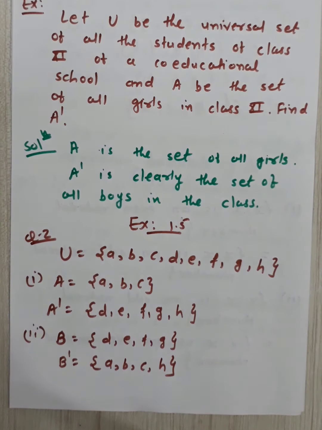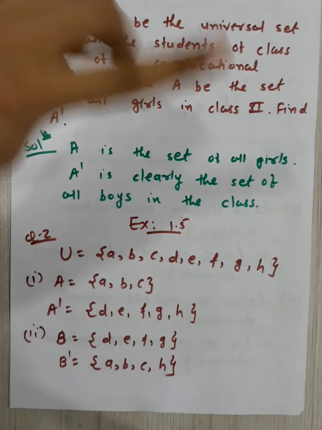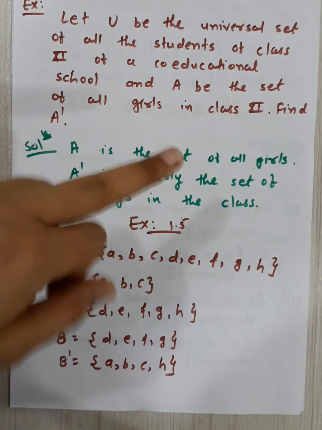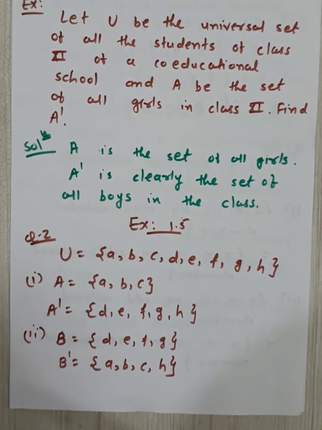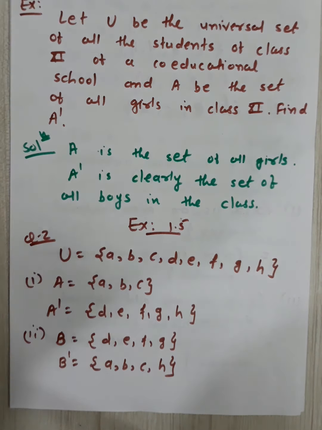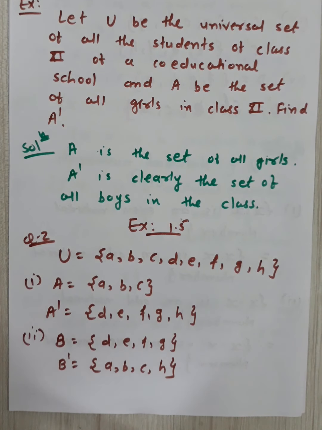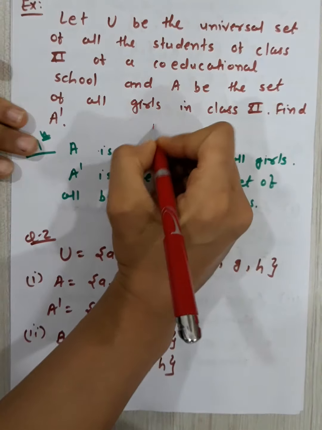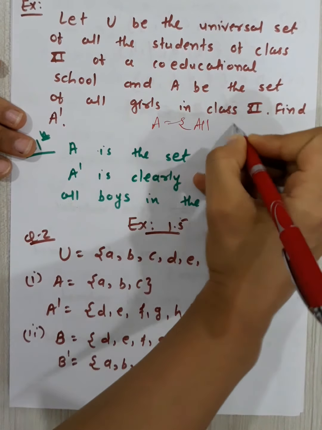Okay, now another example, that let u be the universal set of all the students of class 11. So what is a universal set? All the students of your class 11 of a co-ed school, right? Co-ed school means boys and girls both are there in the class. Co-educational school means both boys and girls are in your class. And A be the set of all girls in class 11. A is what? A is all the girls, right?